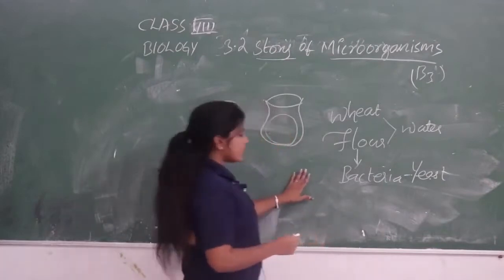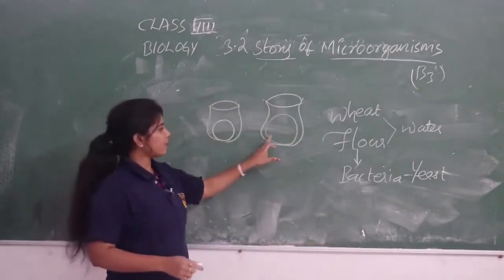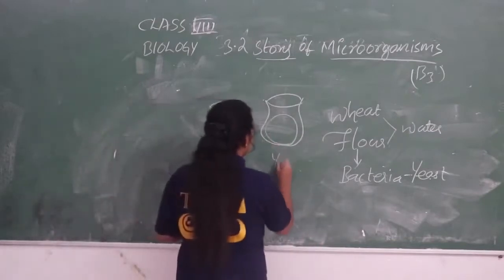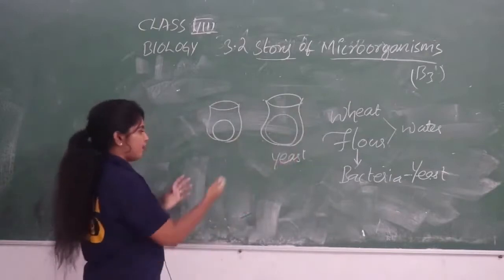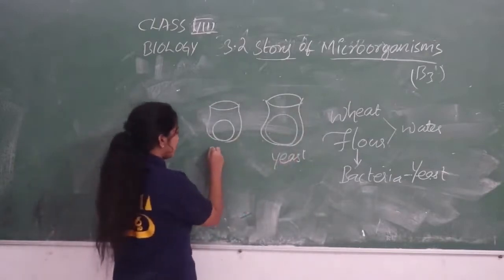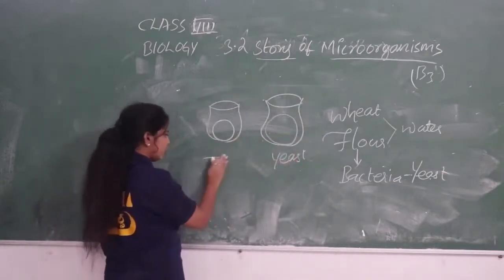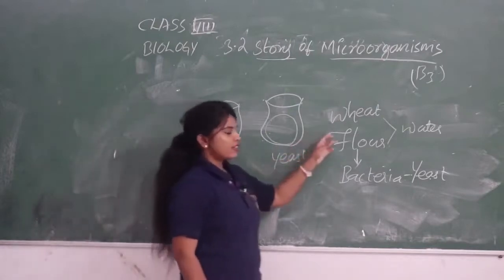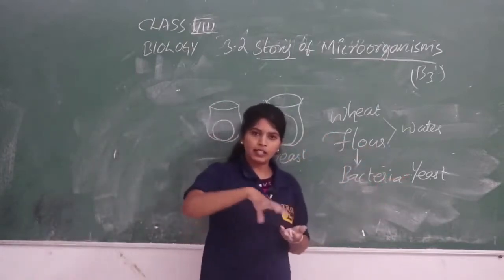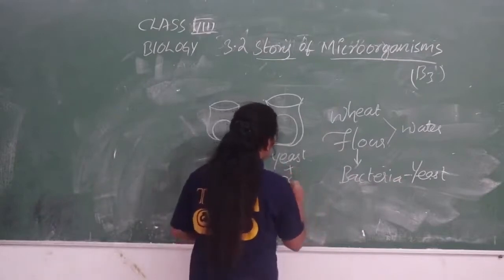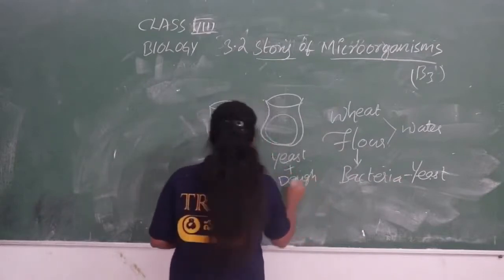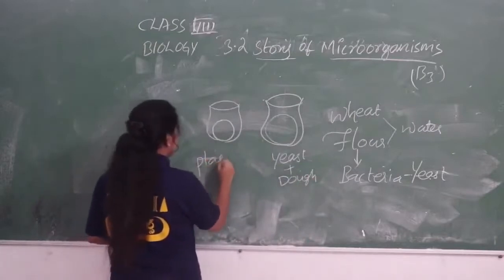So what is the setup? Initially I am adding the yeast bacteria to this vessel of flour, and I am not adding any bacteria here. The wheat flour mixed with water is called dough. So we have yeast mixed dough and plain dough.